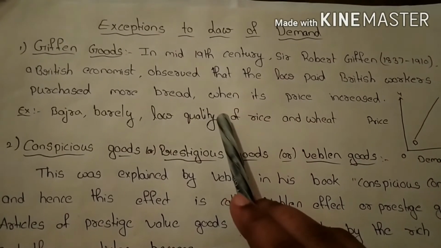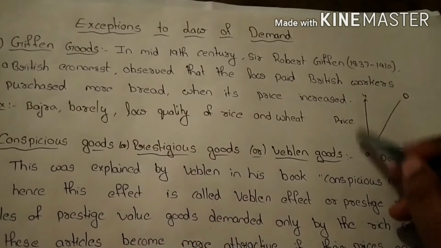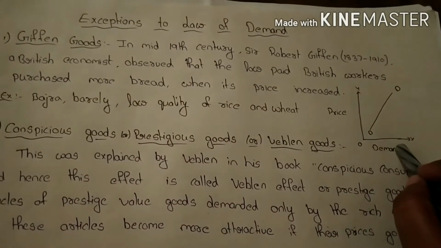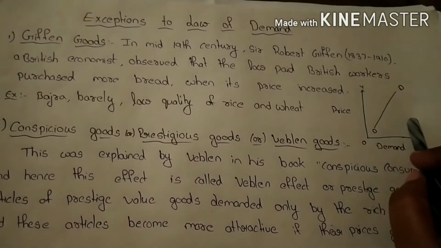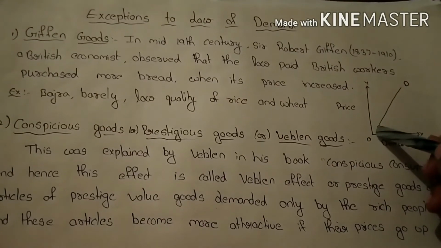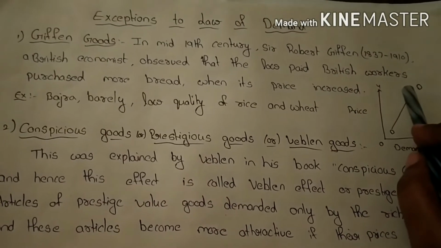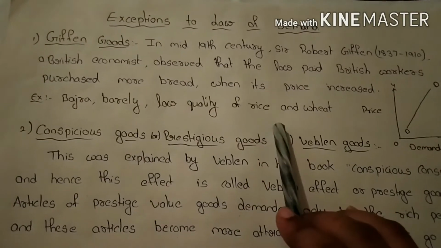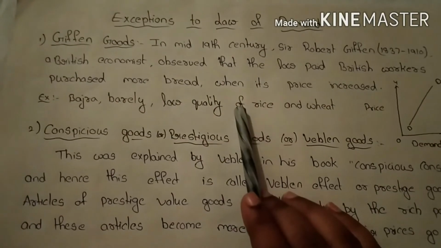So in the case of Giffen goods, the demand goes upward from left to right. Here the y-axis is the price and the x-axis is the demand. In the law of demand, the demand curve slopes downward from left to right. But here the demand curve slopes upward from left to right. Examples: bajra, barley, low quality rice and wheat. Here the price increases, and the demand for these goods always increases.